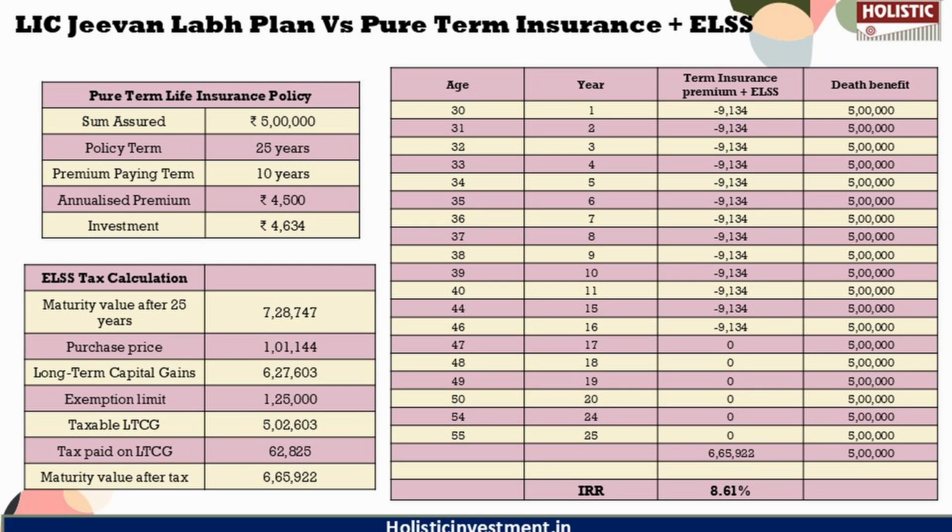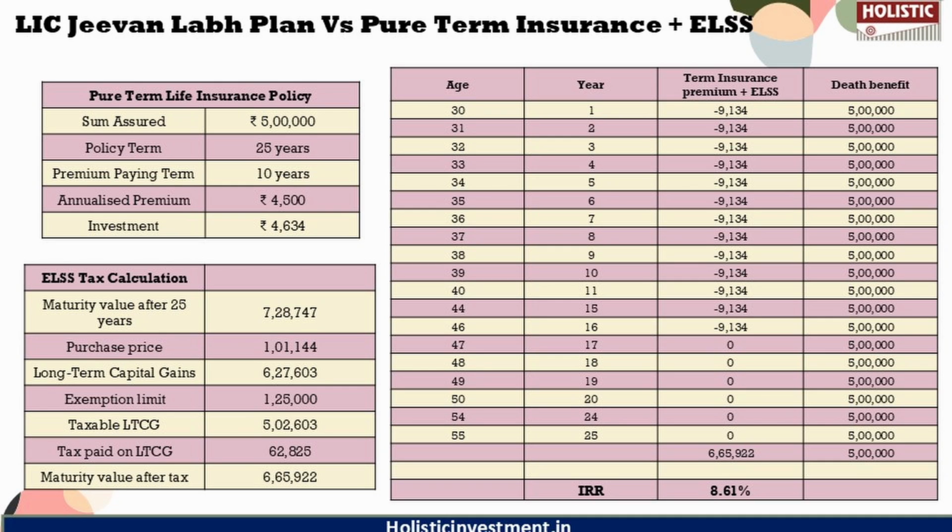A pure term policy with a 5 lakh sum assured costs us only 4,500 rupees in premium, whereas the LIC policy charges you 9,134 rupees for a sum assured of just 2 lakhs. So by investing the difference based on risk tolerance, we can achieve better returns. So here, in this alternative strategy in a comparative analysis, we are going to invest in insurance and investments separately.